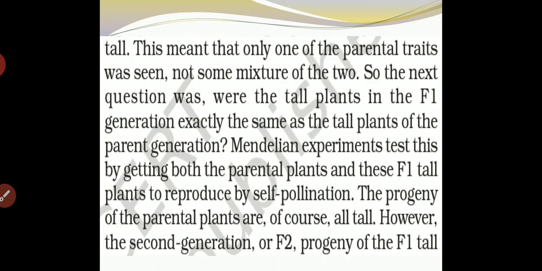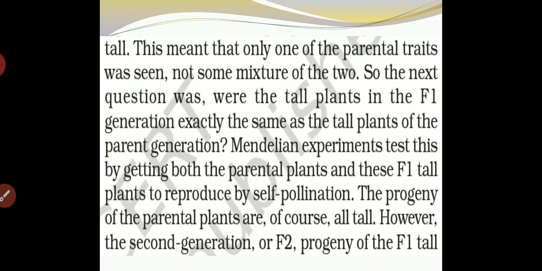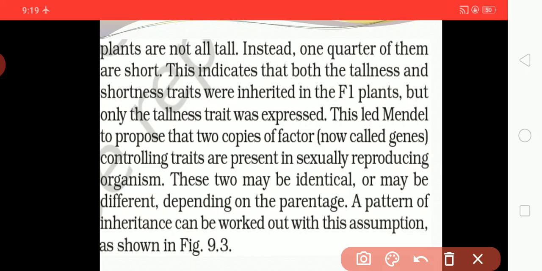The progeny of the parental plant are of course all tall. However, in the second generation, the F2 progeny of the F1 tall plants, not all the plants are tall. Instead, 1/4 of them are short.